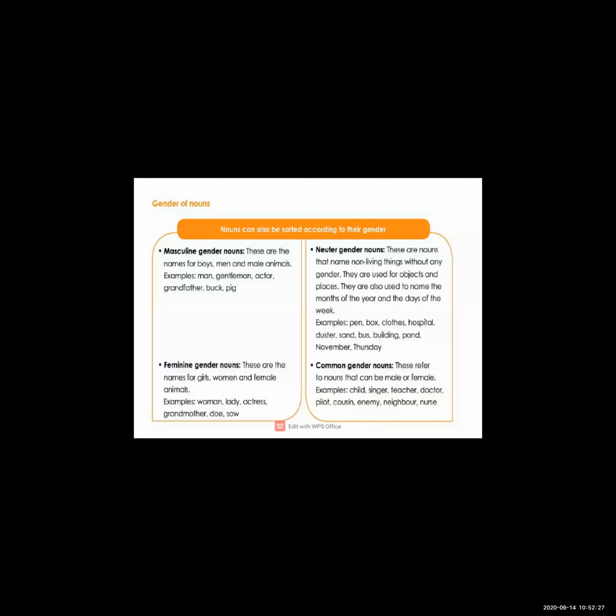So today we are going to learn about noun gender. Gender of nouns: there are four types. The first one is masculine, the second is feminine, the third is neuter, and the fourth is common gender. Okay, so first, that is masculine gender.